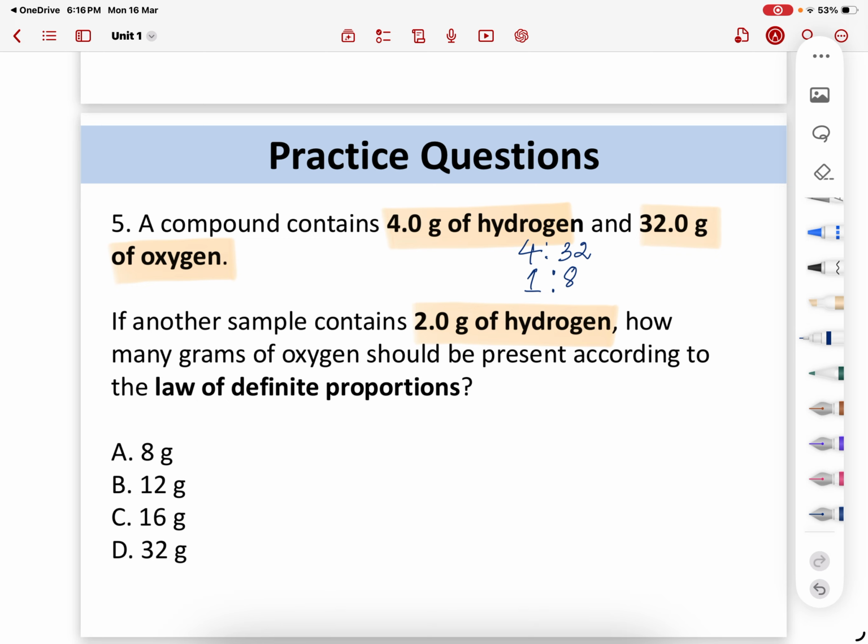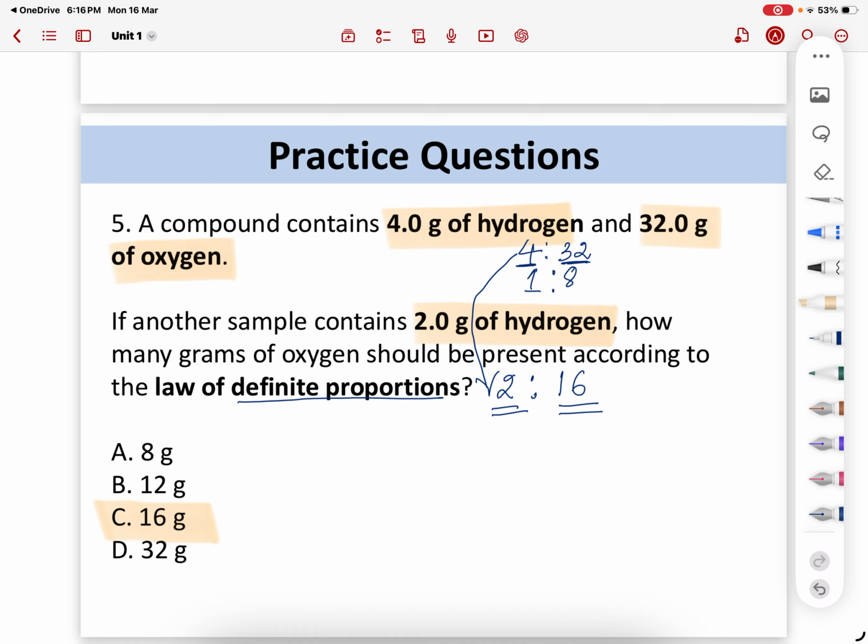If another sample contains 2 grams of hydrogen, how many grams of oxygen should be present according to the law of definite proportion? As you can see, for 4 grams there is 32 grams. Now you have half of it, so oxygen will also become half of it. Half of it is 16 grams. So the answer is going to be C.